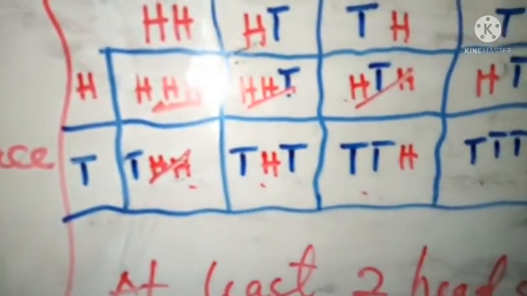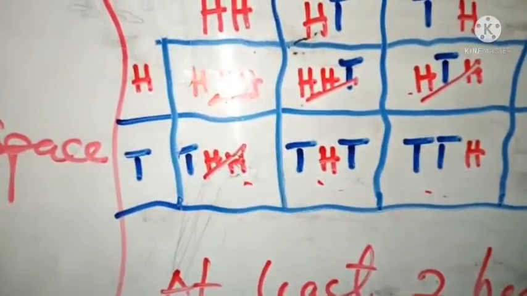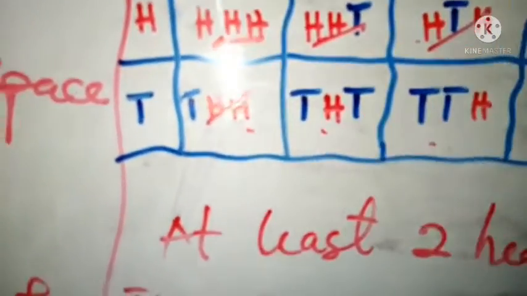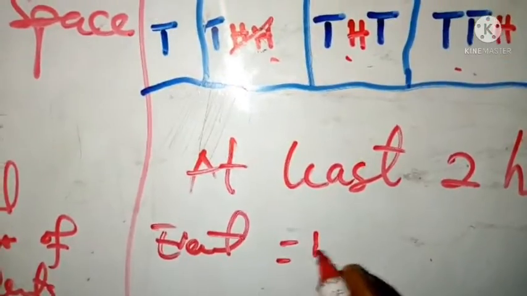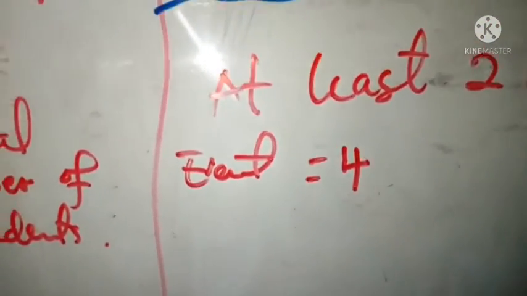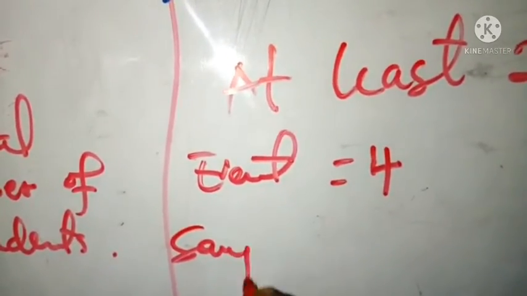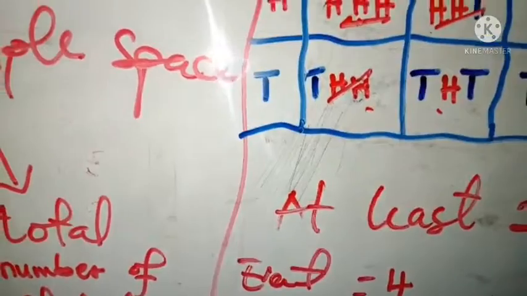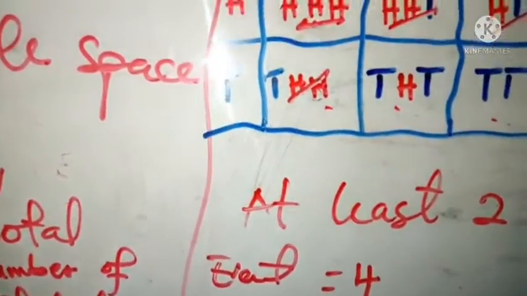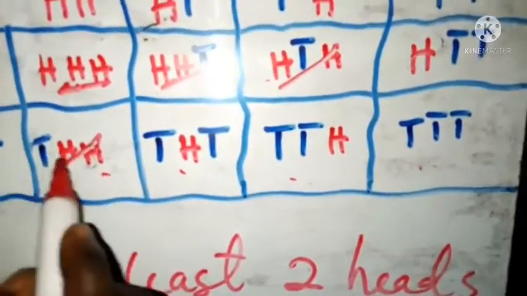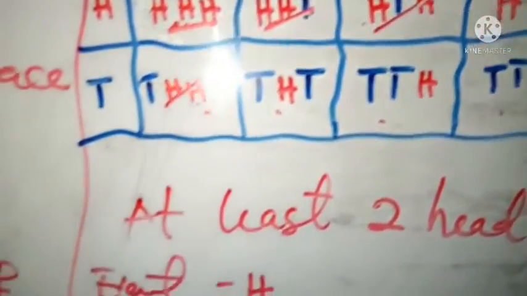So if they say we should find the probability, what will be the probability? The event here is equal to 4, right? And then what is the sample space? We know that's the definition of probability. So how many things are we selecting from? We are selecting from 8 different items, right? So this is okay. We are selecting from these, so they are 8.